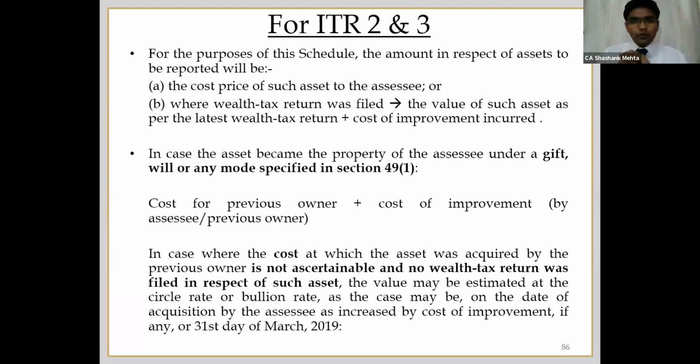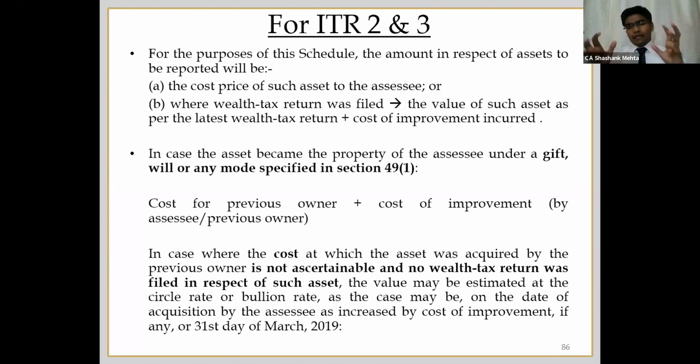For the purpose of this schedule, the amount in respect of the asset to be reported will be the cost price of such asset, obviously the cost of acquisition of that asset, or whether wealth tax return was filed. If the asset is an old asset, at the time when the wealth tax returns were applicable, if that asset is reported in that return, then the value adopted in all those returns. In addition to that, you can add the cost of improvement made to that asset. So that is with respect to cost, how to ascertain the cost.